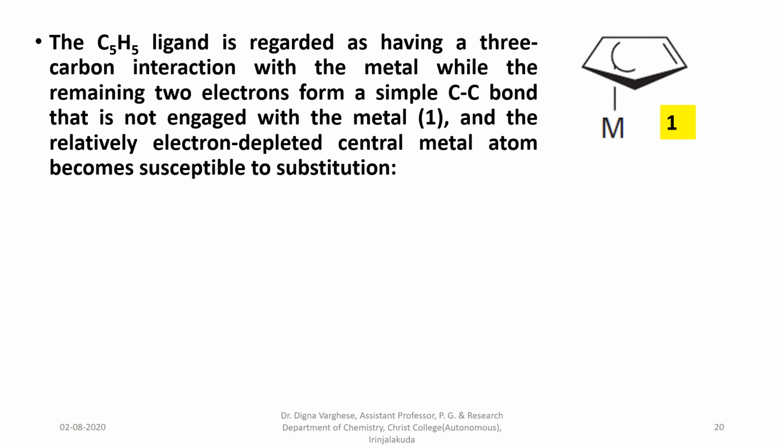The cyclopentadienyl ligand, that is the C5H5 ligand, is regarded as having a 3-carbon interaction with the metal, while the remaining 2 electrons form a simple carbon-carbon bond that is not engaged with the metal. Here the hapticity of the cyclopentadienyl ligand is 3, and the relatively electron-depleted central metal atom becomes susceptible to substitution.